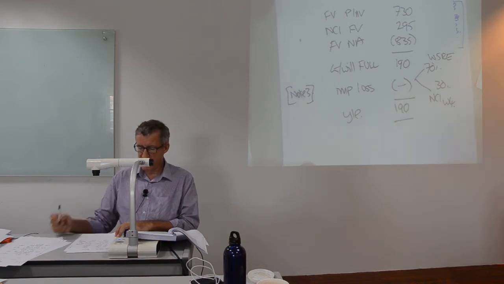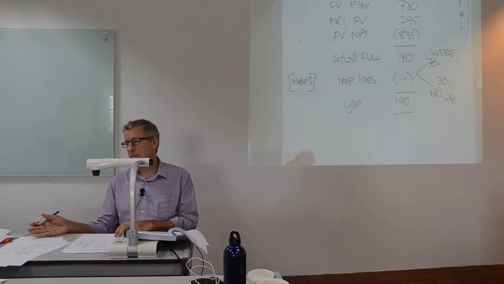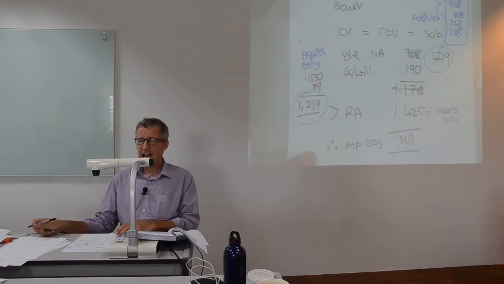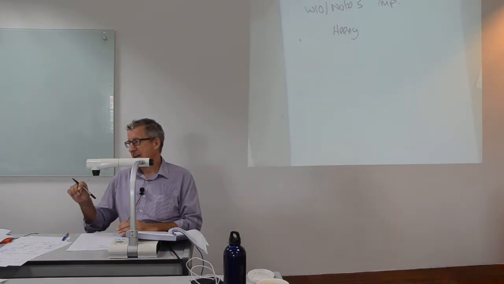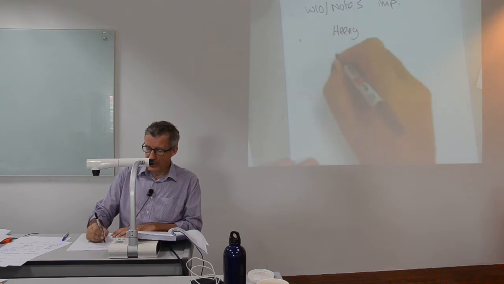Your year-end goodwill is 190. I mean, that's it. There's no impairment loss. Disconcerting in the exam to do an impairment review and for there to be no impairment loss. So presumably there will be an impairment loss in respect of Heaney. Frustratingly, there will only be an impairment loss for Heaney if you get the net asset figure to be gross assets.